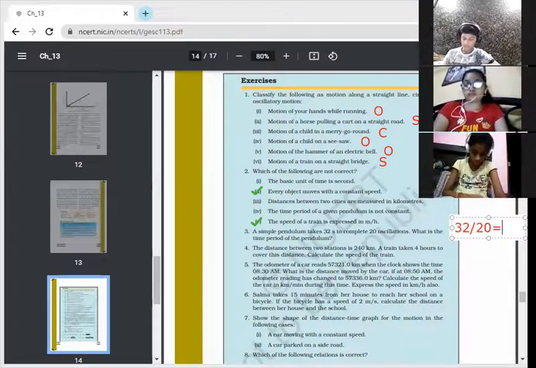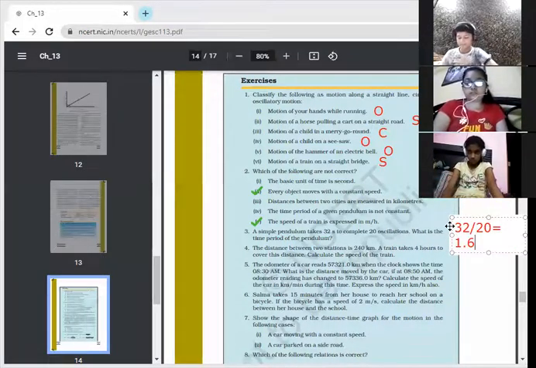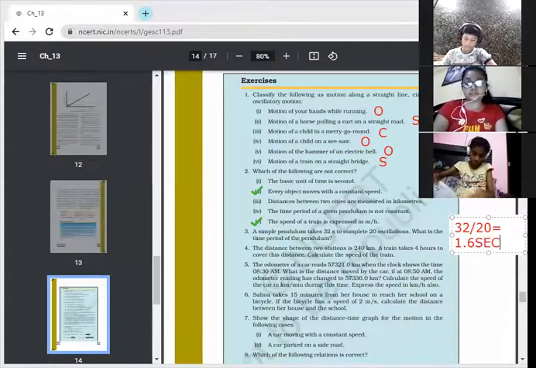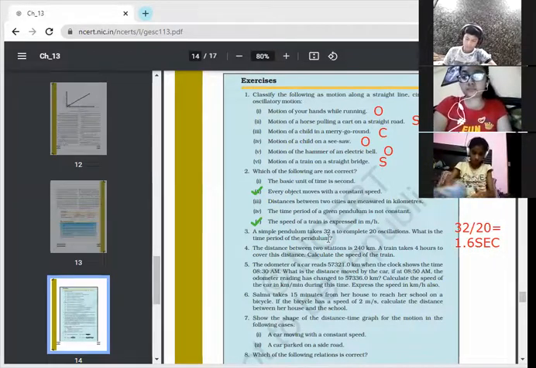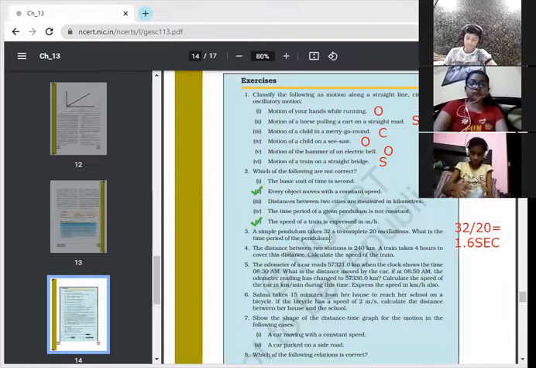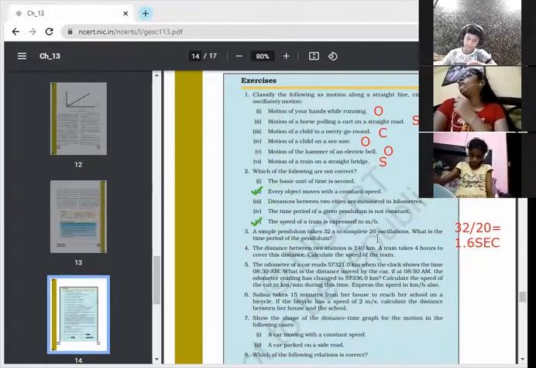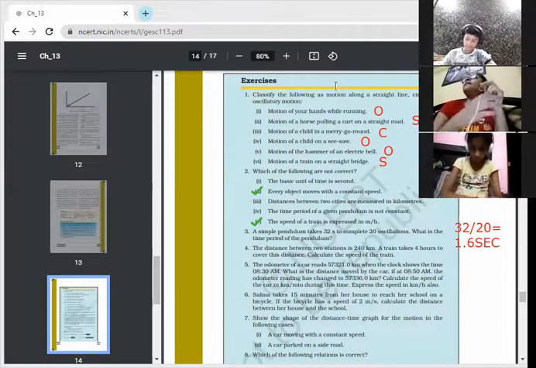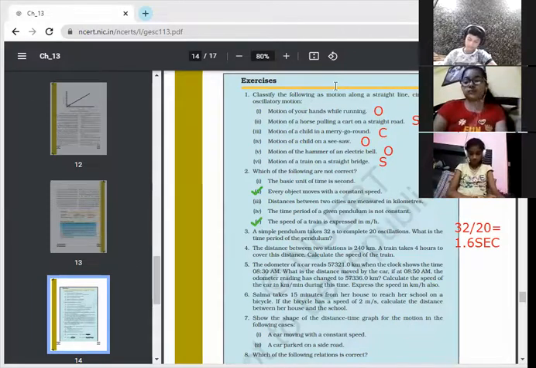What will be the answer? 1.6. Yes, the answer will be 1.6. But you have to give the units. It is the time period, so the time unit will be second. Children, before doing it, you have to write down the formula also. Time period equals time taken upon number of oscillations. Time taken is 32 seconds and the number of oscillations is 20. So we may write that it is 1.6 seconds.